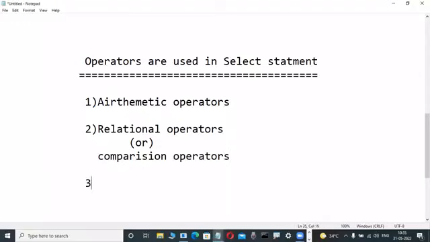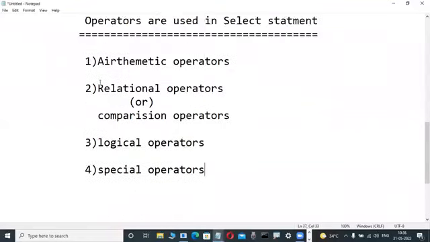Another one is logical operators. Another one in every database is special operators. That is important. Special operators are most powerful. Don't write it. In every database, in a select statement, how you write operators, I will tell you techniques today. Where we use which operators and where we don't use them in a select statement, I will tell you, don't worry. But before that, you have 4 categories of operators in every database: arithmetic, relational, logical, and special operators.